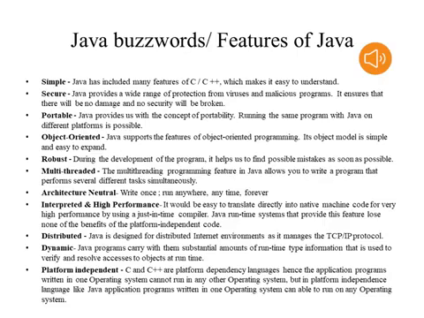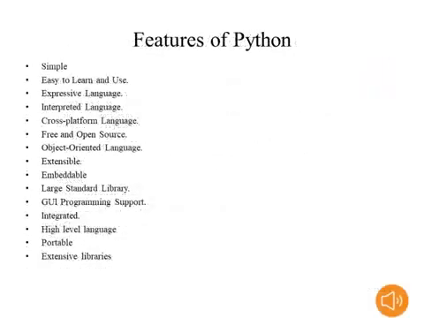Coming to the Python features: it is also simple compared to Java programs. Python programs are all very simple. It is easy to learn and easy to use. Python is an expressive language. Python is also an interpreted language. Python is a cross platform language. It is free, okay, and an open source programming language.